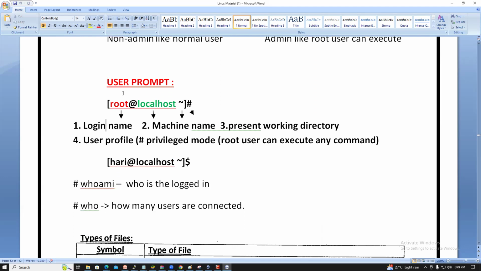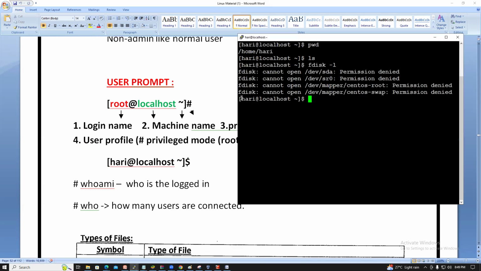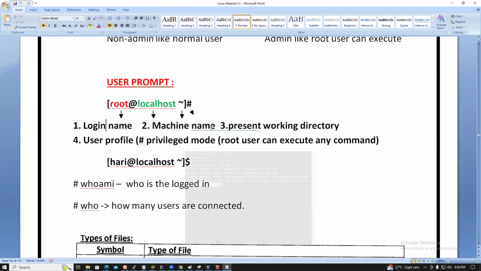So what is this, guys? This is a user prompt. Guys, tell me what it is, everyone can speak out. It is a user prompt. Whenever you log into the server, it will show the user prompt.